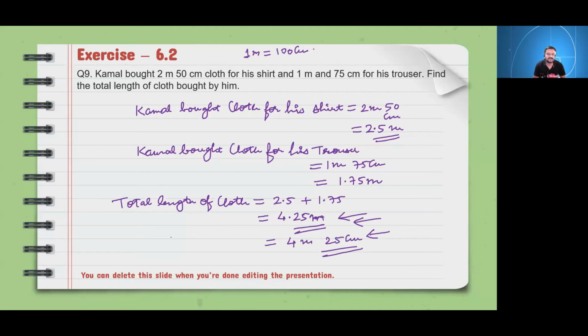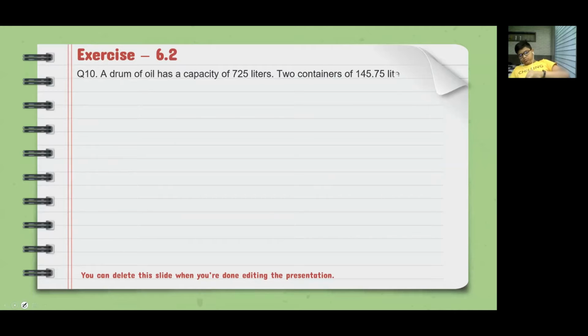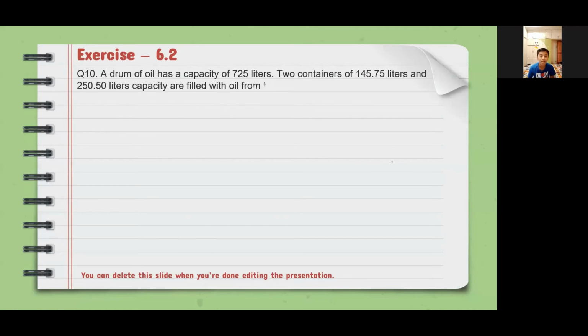Yes, Vraj Sudani. Yes, sir. A drum of oil has a capacity of 725 liters. Two containers of 145.75 liters and 250.50 liters capacity are filled with oil from the drum. Find the quantity of oil left in the drum.